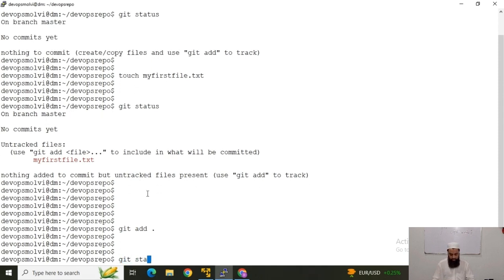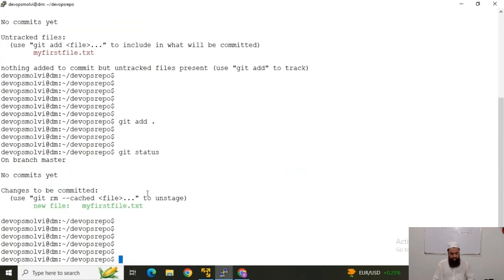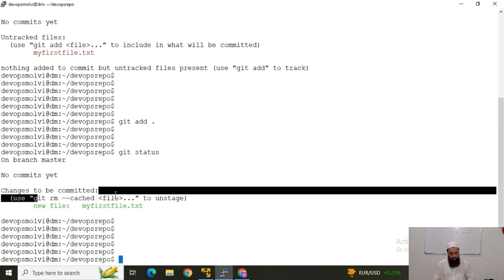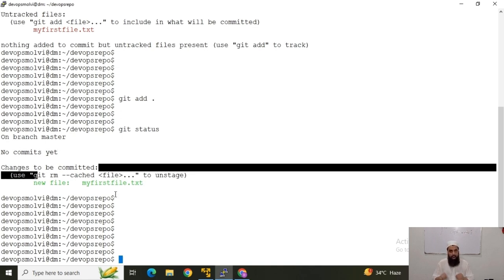Okay, now we will run it again and you can see that this file is now being tracked, and it is saying that you can run this command to unstage it, to remove it from Git tracking. Now Git will see what is happening with this file. Git will have a 24/7 look on this file because it is in the tracked stage. Now I will create a new separate file and we will again see the difference.